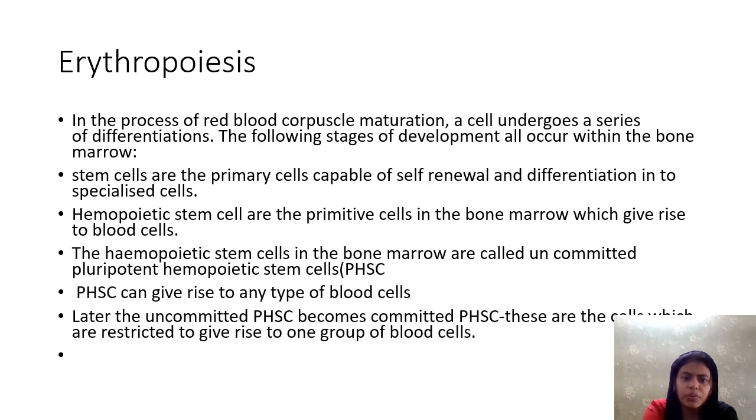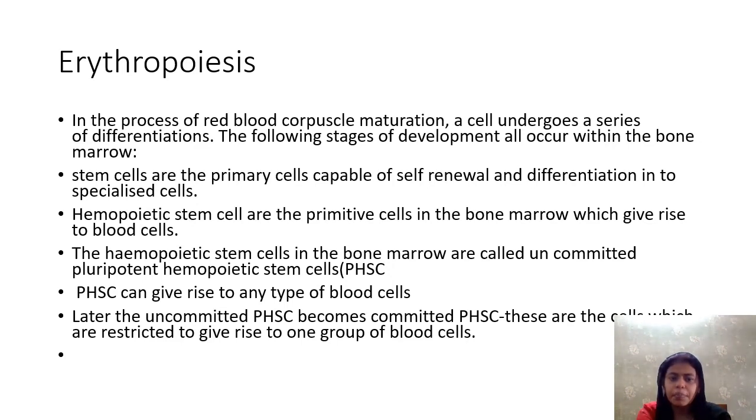Erythropoiesis. In this process of red blood corpuscle maturation, a cell undergoes a series of differentiation. It arises, then it matures, and it becomes a mature RBC. In between this formation and maturation, there are a number of steps. The following stages of development all occur within the bone marrow. Most of the stages occur within the bone marrow. It is the site of formation of RBC.